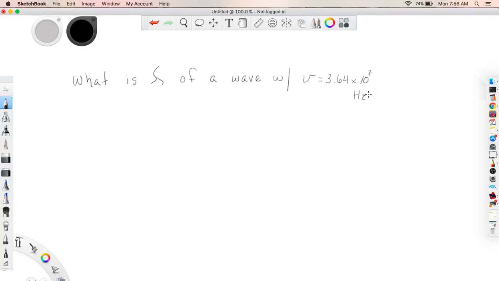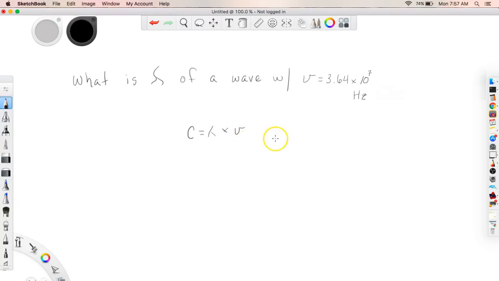Okay? So find what the wavelength is. Again, I suggest that you attempt this first without my help and then go through the walkthrough that we have here. So I'm going to go ahead and get started on the answer. The speed of light is equal to lambda times frequency.